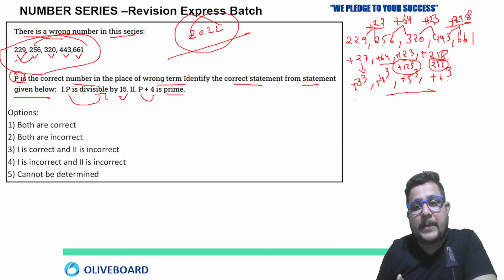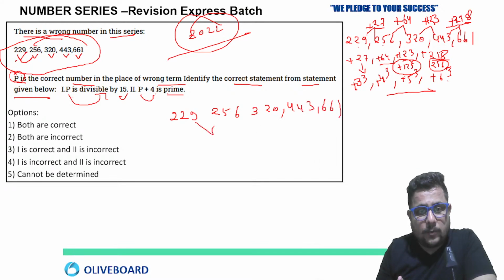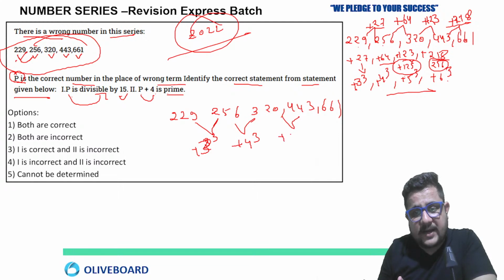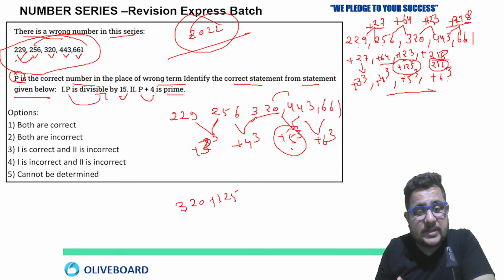So let's apply the pattern we think will work: 229, 256, 320, 443, 661, with plus 3 cube, plus 4 cube, plus 5 cube, then plus 6 cube. Applying plus 5 cube, 320 plus 125 gives 445.